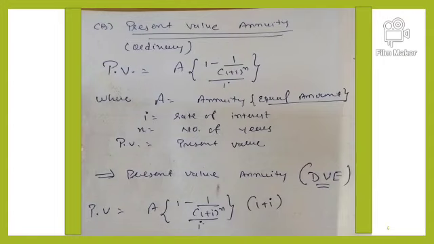So that is for ordinary annuity. Now the same formula we can use if it is annuity due, but in the same formula (1 plus i) will be multiplied, because the annuity is involved in the beginning of the period, beginning of the month or year. So one more interest is involved, and that is why in the original formula, that is A into bracket 1 minus 1 upon (1 plus i) raised to n whole divided by i, one more interest factor, that is (1 plus i), will be added.